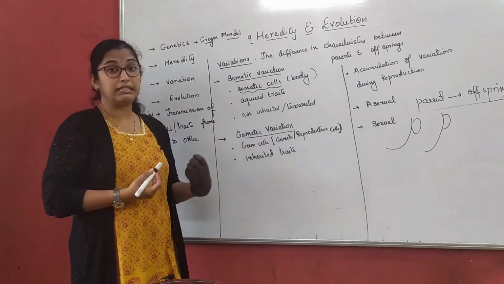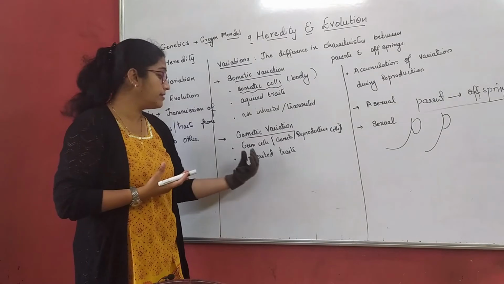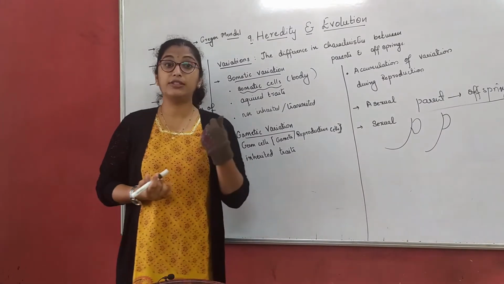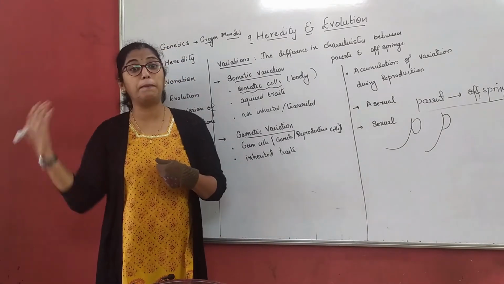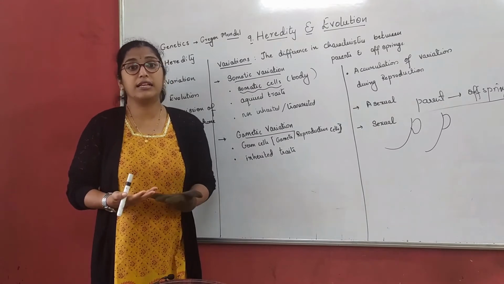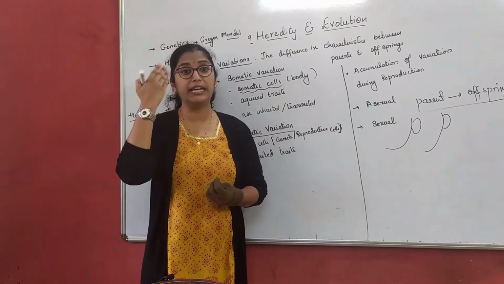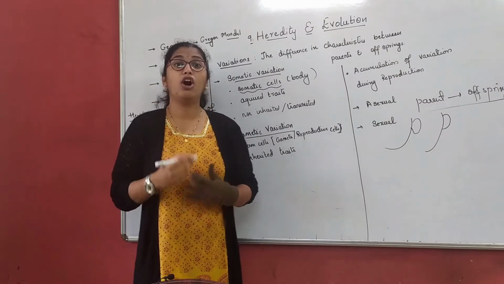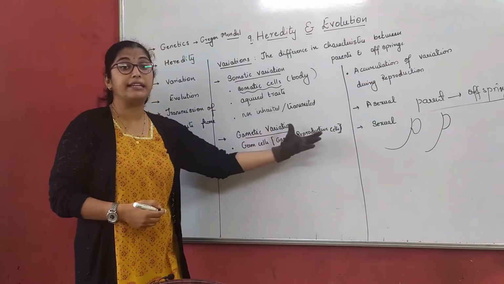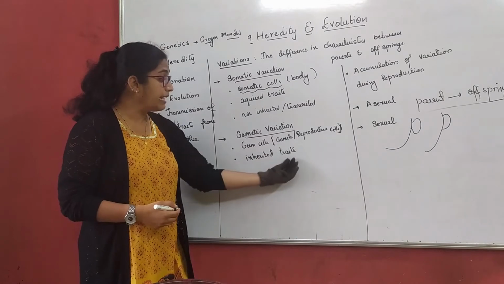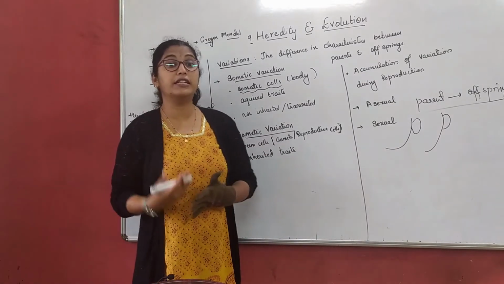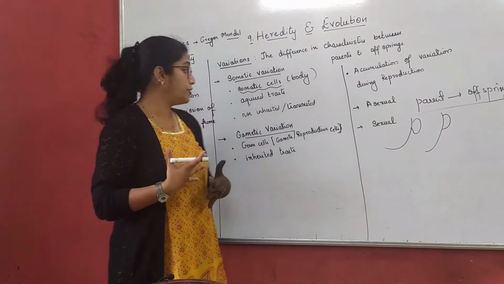So the color of your skin, color of your hair, your eyes, your height, all this will come under gametic variation. They are inherited traits, transferred from parents to offspring.